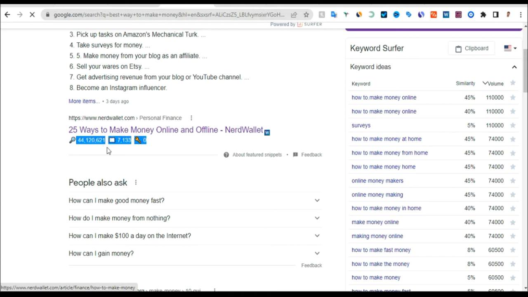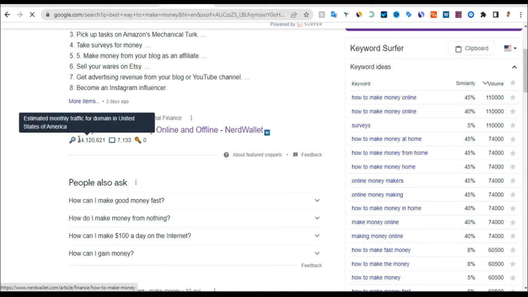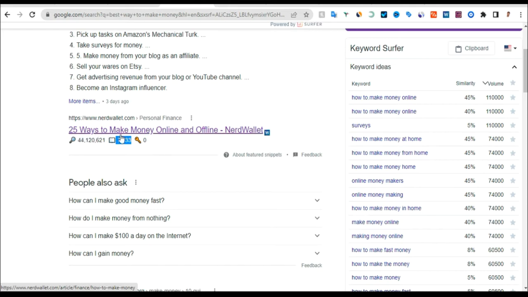Let me just click on it. You can see the estimated monthly traffic for this domain in the United States of America, which is almost 44 million plus visitors. And you can see that this person has written 7,000 words on this article, talking about 25 ways, which is 25 websites that you can use to make money, in this article alone.